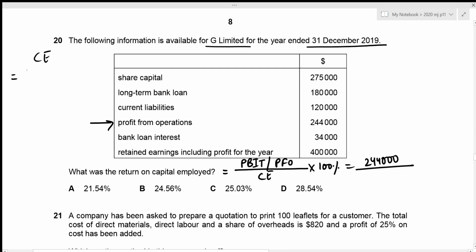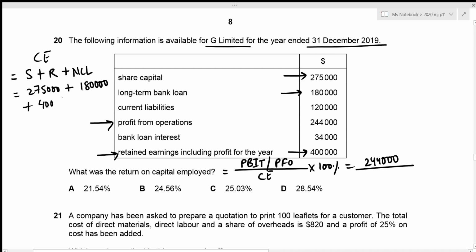Capital employed includes all of our shares and reserves and our non-current liabilities. Okay, we are given share capital, which should be included. So that's 275,000. Then we have our long-term bank loan, which is non-current liabilities. So we should include this 180,000 as well. Okay, and we have our retained earnings, which is a reserve. So we need to add this amount of 400,000 as well. And this gives our total capital employed to be 855,000.